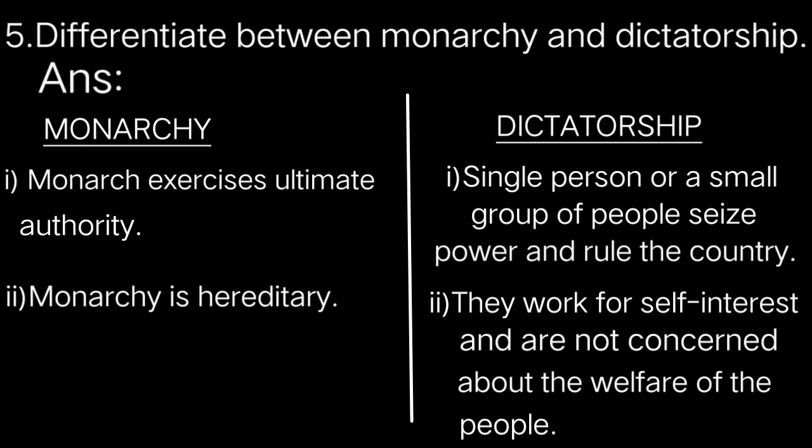Point number 2, they work for self-interest and are not concerned about the welfare of the people. So this is the difference between monarchy and dictatorship. Monarchy is mainly hereditary, and in dictatorship, they seize the power and work for their self-interest only.